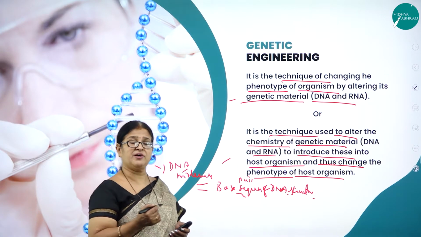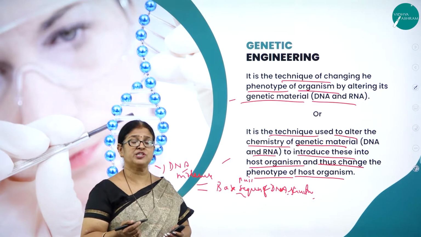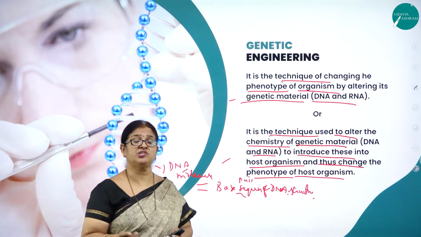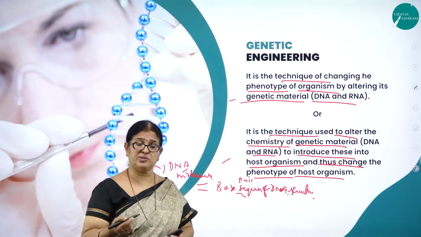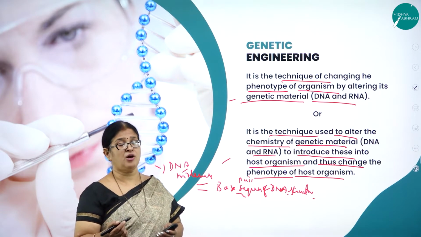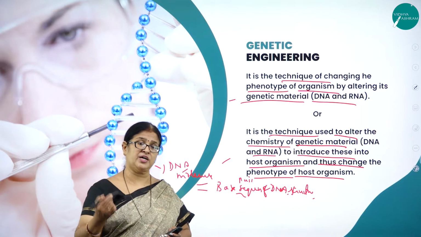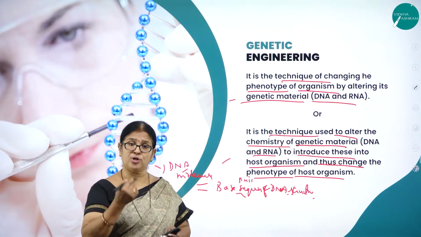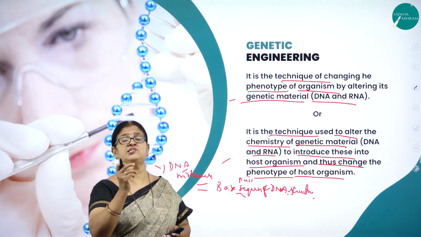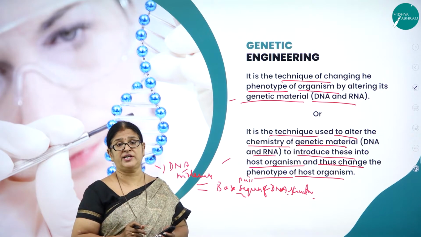For example, this technology is applied so that a woman, before she conceives, before she becomes pregnant, can plan her child, how she wants her baby to be, whether she wants her baby with a fair skin or a normal skin, or blue eyes or brown eyes, or curly hair, straight nose. You can change the gene structure as per your desire. That is what is called genetic engineering.